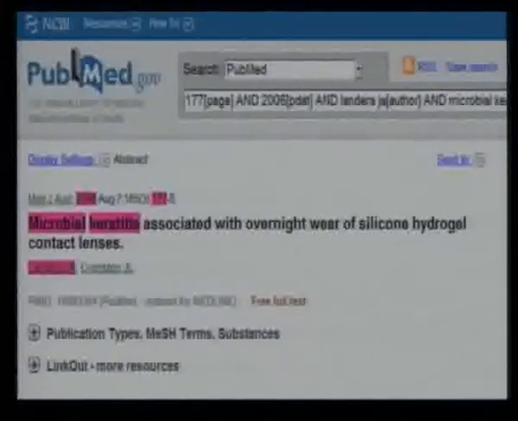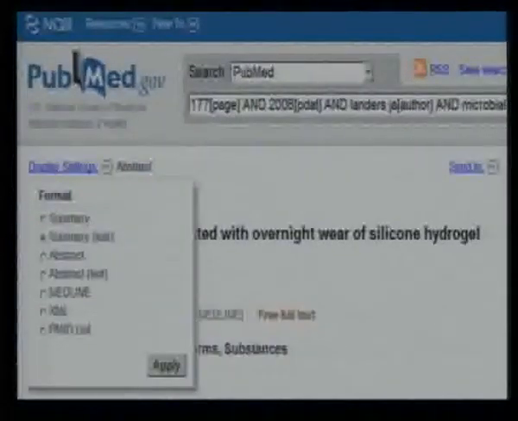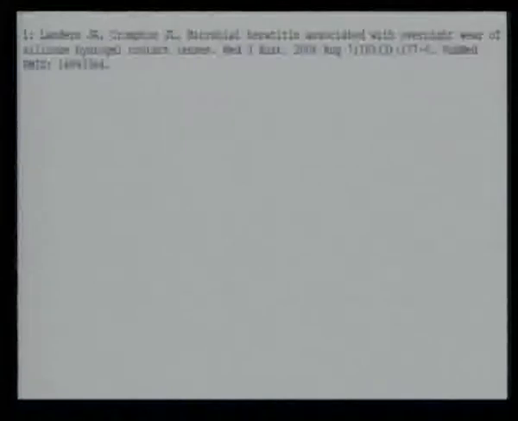There are features in PubMed that help you become lazier still. If you have to copy this as your cross-reference, click this, choose summary text, click apply. You've got it in a citation format. You may have to do minor editing depending on the instructions to authors, what all they tell you to add, not to add. But rest of it is accurate here.